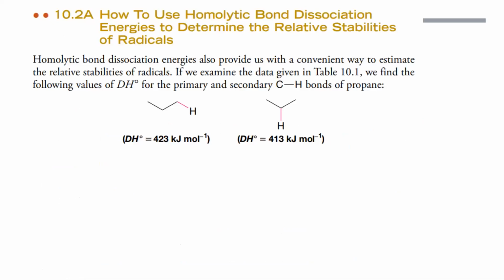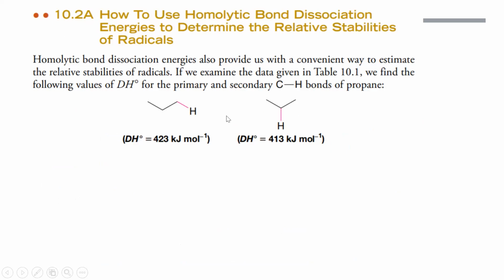So let's see how to use the homolytic bond dissociation energies to determine the relative stability. Again, we can use the bond dissociation energies to know the relative stabilities of our radicals based from, for example, a starting organic compound. Let's say here the starting material is our alkane. This is propane, 1, 2, 3.